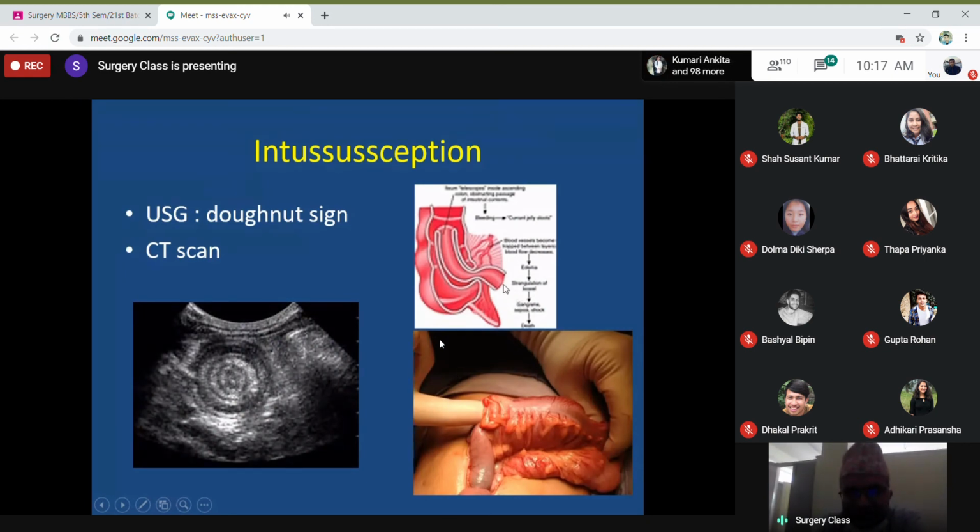You can see also in this picture. Okay, the bowel has entered. Okay, this is the schematic diagram. So in intussusception, when you are suspecting intussusception in children, more than the X-ray, ultrasound is helpful.